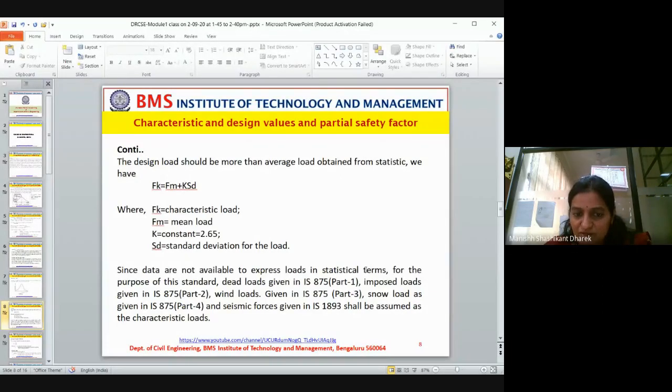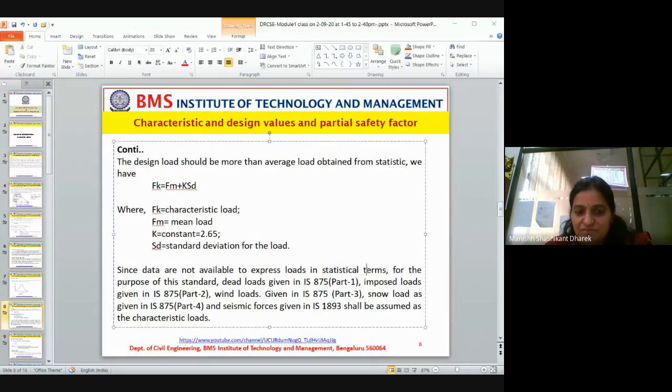For different variables, we have different K constant values, which are also mentioned in the code book. Since data are not available to express load in statistical terms, for the purpose of these standards, dead load is given in IS 875 part 1, imposed load in IS 875 part 2, wind load in IS 875 part 3, and snow load in part 4.